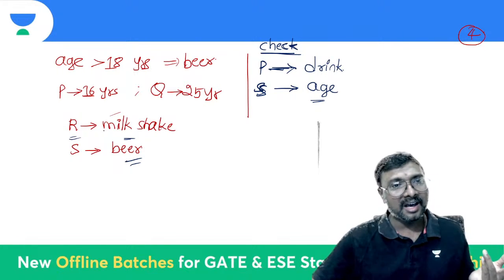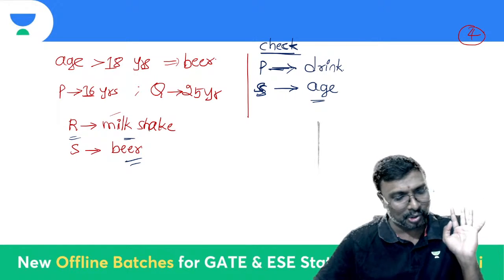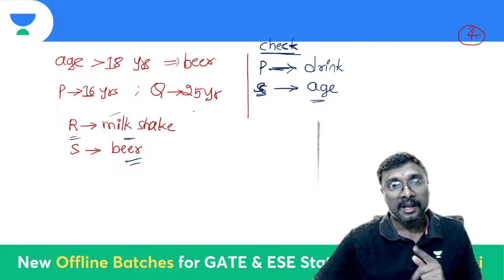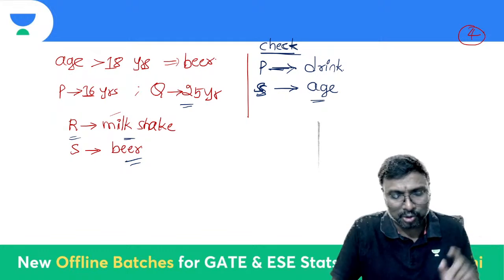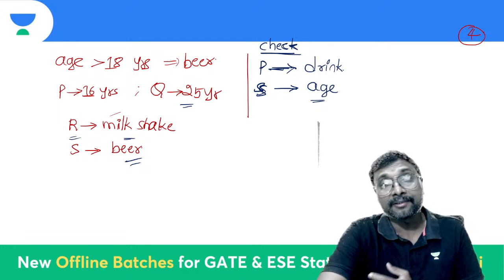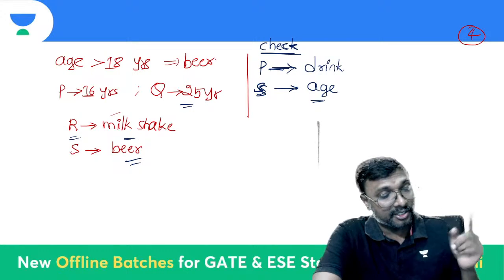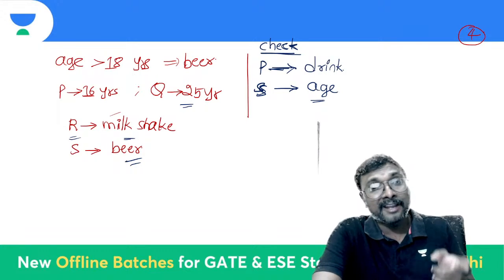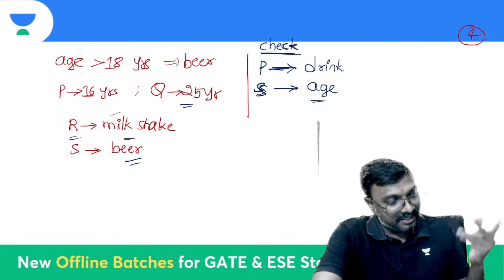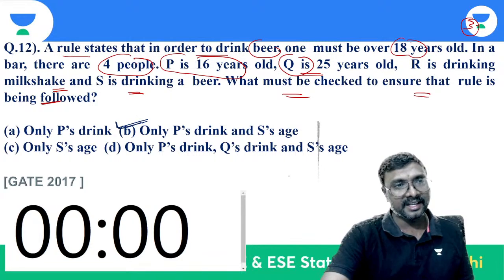So R, do you need to check R's age? No, because that fellow is taking milkshake; any age people are allowed to take milkshake. Q is 25 years, so no need to check anything for Q because he is allowed to drink anything. Only P and S are the problem. P's age is lesser than 18, so we have to check which drink he is drinking. S is drinking beer, so to ensure the rule, we have to check the age of S. Then these two checkings are sufficient: only P's drink and S's age. Is that clear, everyone?